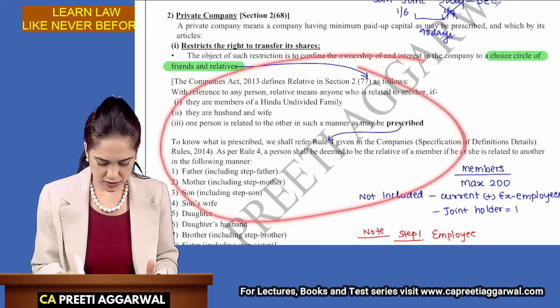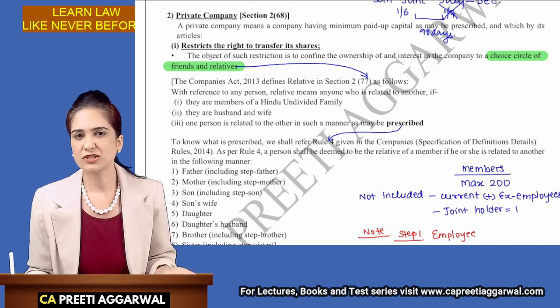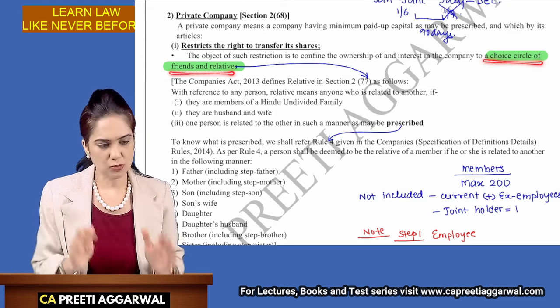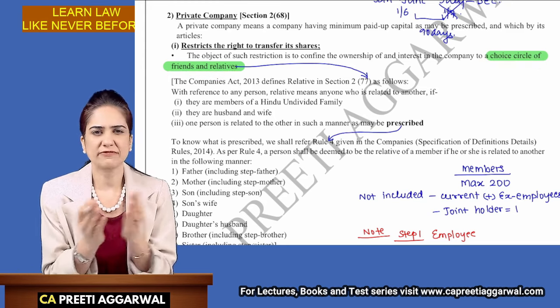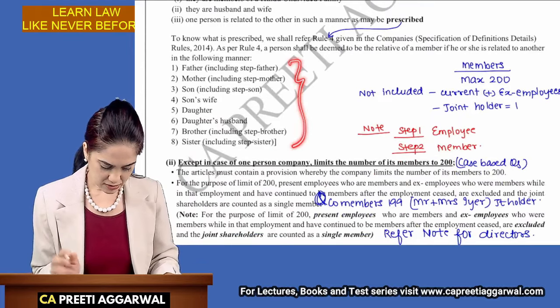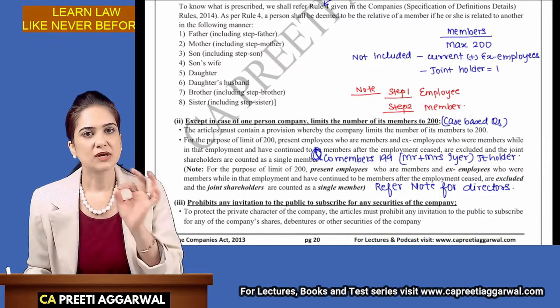Ma'am, do we need to learn all this? Although it is not asked in the exam, but yes, you are expected to be aware of it. So it is to be restricted to only people whom I know. It's a close-knit, generally family-owned company. So these are the relatives. Yes, now very important for case-based questions.